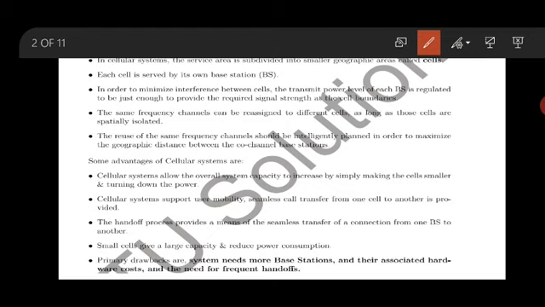Now, what is the advantage of this? It will cover more geographic area, simply by making the cells smaller and turning down the power. Now you may see why the cell size is very small.